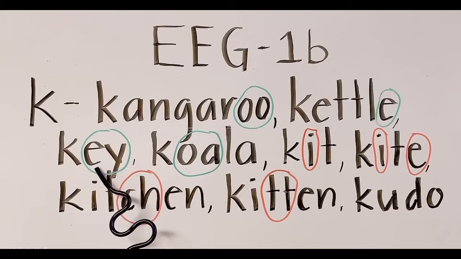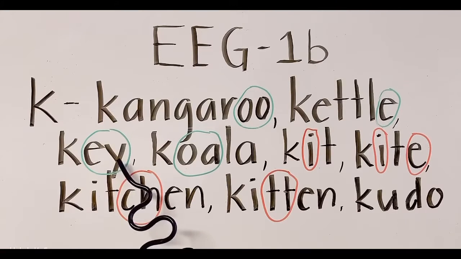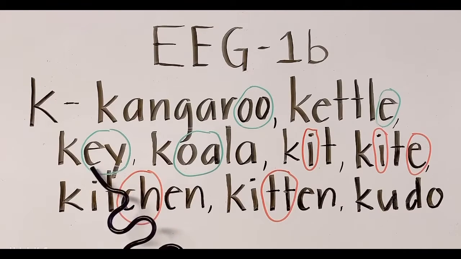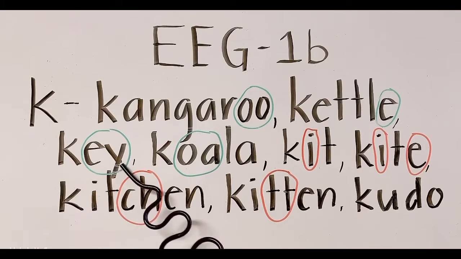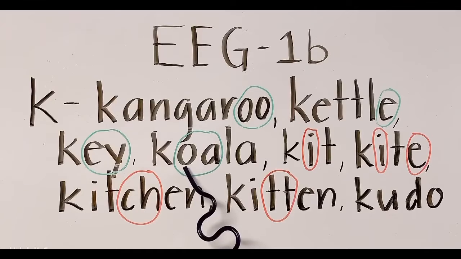All right, next one is key. Okay, E and Y has a single sound. Just one sound, E. Key. All right, then next is a combination of O and A. It is read O. Sound is O. That's why you read it koala.